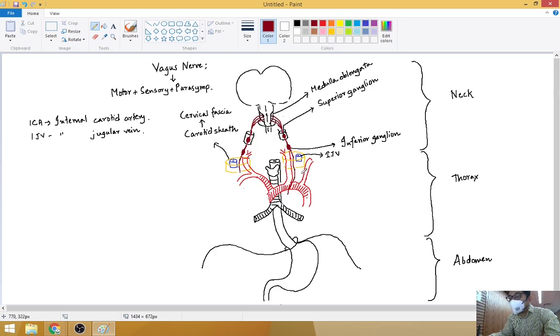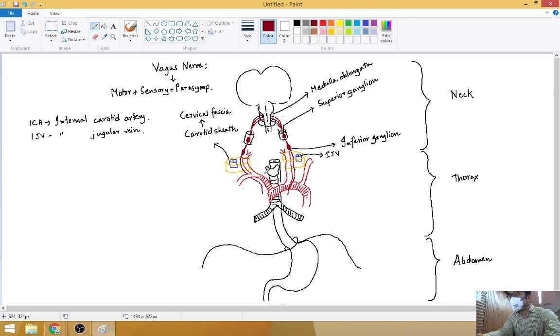So it is entering like that, between these two. On the right side, you see it is first in between those two, then it is just lateral to the brachiocephalic trunk. Why? Because on the right side there is the brachiocephalic trunk, there is no brachiocephalic trunk here. The subclavian then divides. So the descent on the right and the left side is a little different.